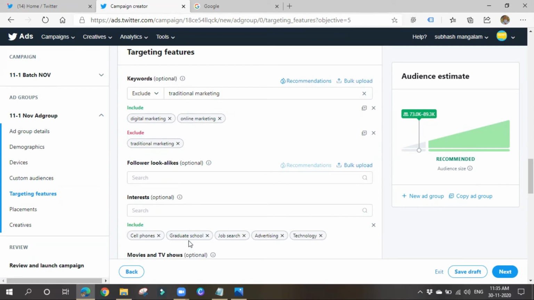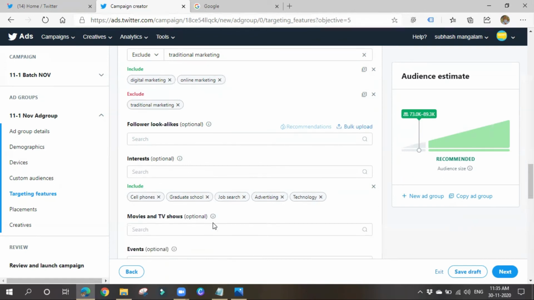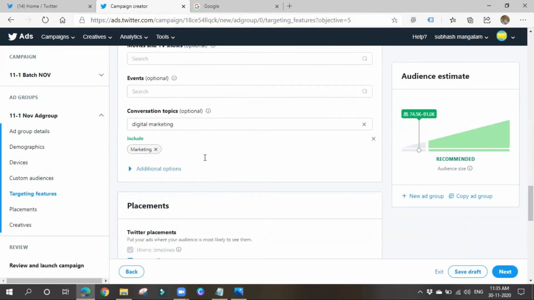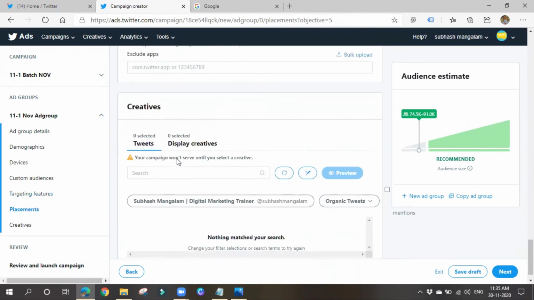In my opinion, there is no need to go for exclude and all. Why? Because if you are including these things, we are telling Twitter to show my ads only to these people. It will not be showing them to other people anyway. So I'm not bothered about excluding. Right, so let me go further.